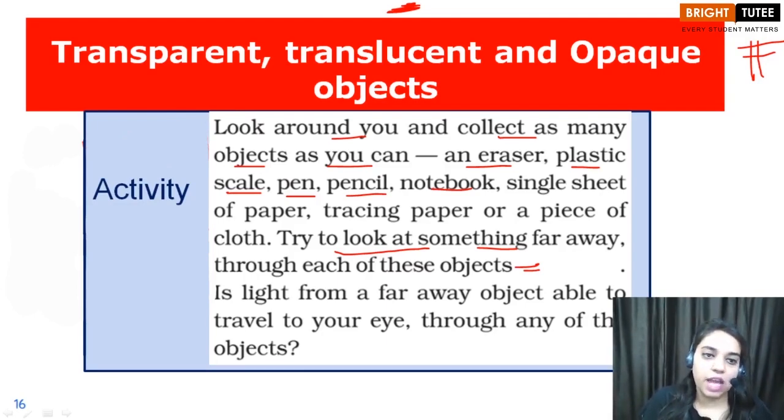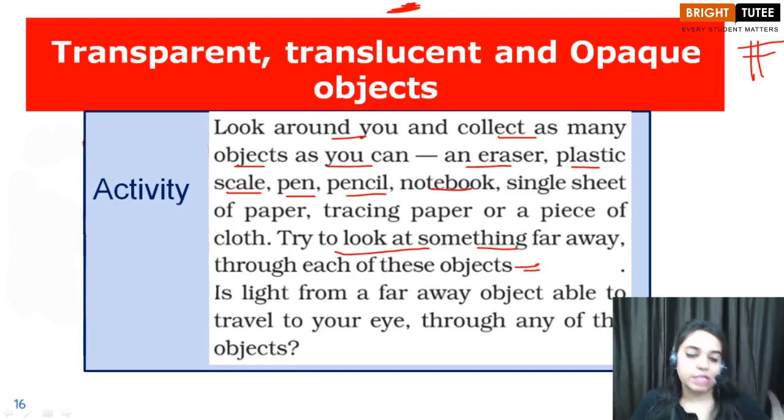Then children, we have translucent objects which are partially see-through. That is, you are able to see through them partially, right children? And what can be an example of it? The best example for a translucent object is tracing paper, right? If you hold a tracing paper and try to look through it, you will be able to see the objects through it, but only partially, not clearly.